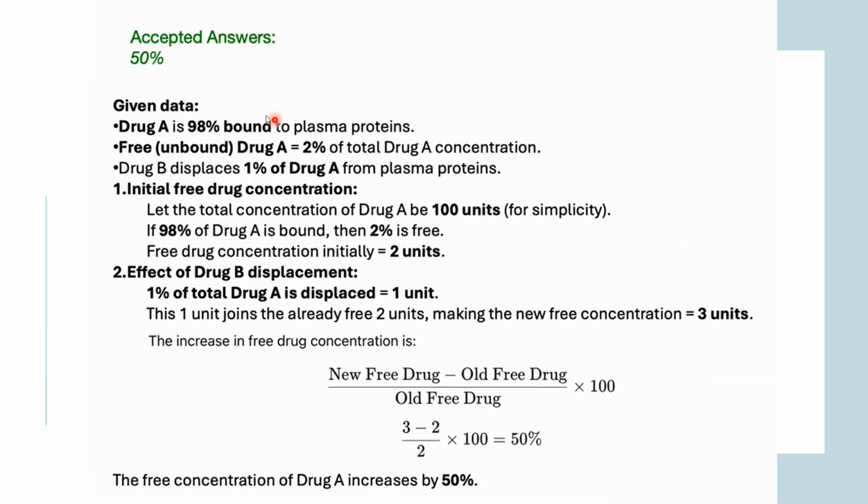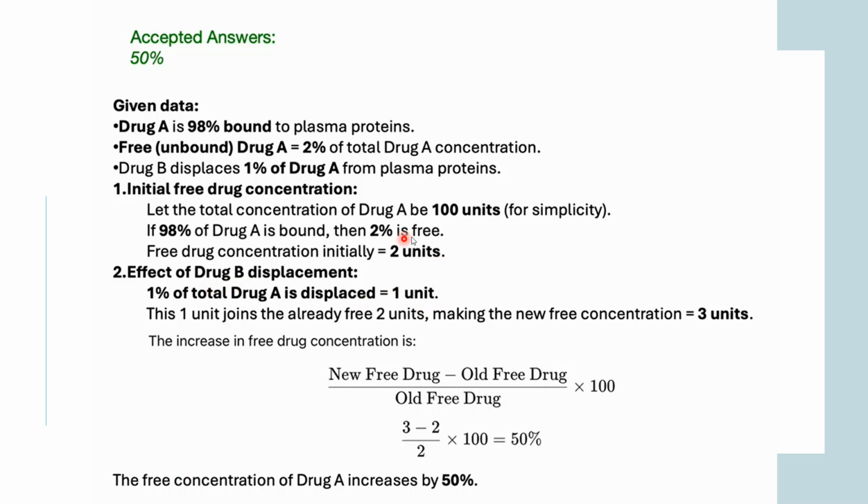You are given that drug A is 98% bound to plasma protein, which means the free unbound drug is 2%, right? But now drug B is also displacing 1% of drug from plasma protein. Initially, the free drug concentration was 2, but now the free drug concentration is increasing because of drug B, by 1 unit, 1%.